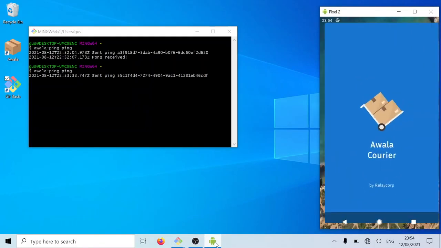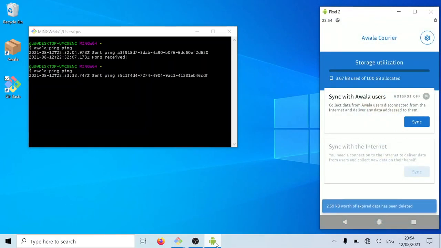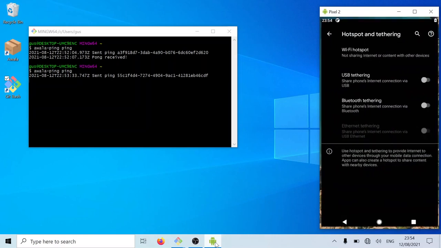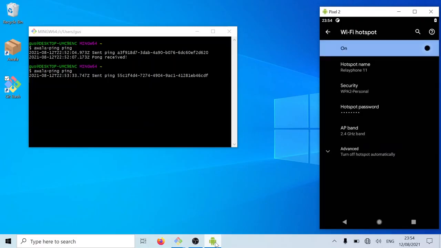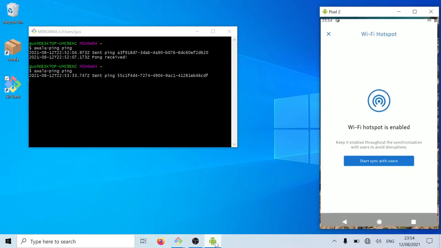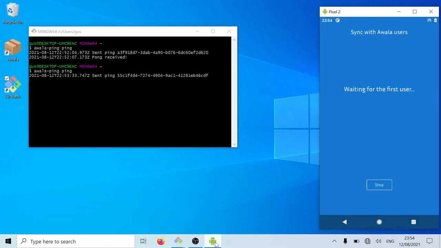So when they open the Awala Courier app, what they see is the option to synchronize with users nearby. And for this, we are going to be using the Wi-Fi hotspot on the courier's device. But the Wi-Fi hotspot is only used to synchronize data locally because, again, there is no access to the internet. So the app tells us that we need to enable the Wi-Fi hotspot, and then we go back to the app and we can synchronize with people around us if we are the courier.